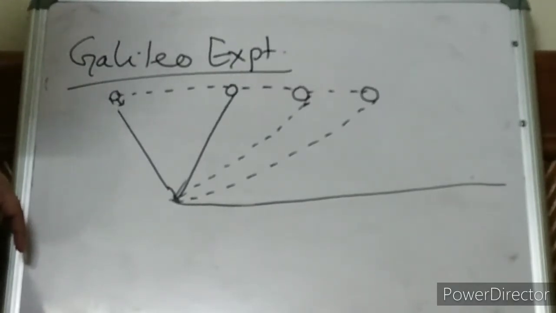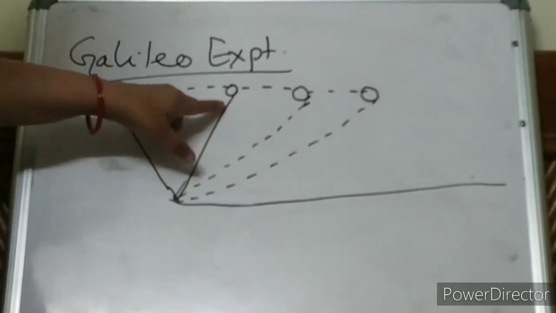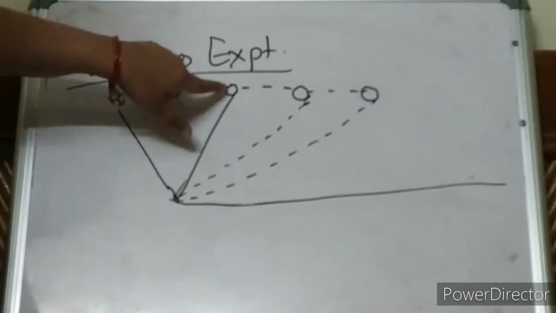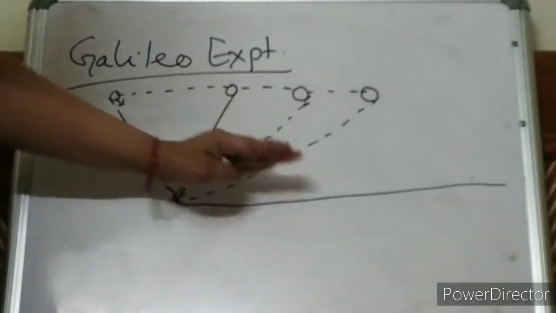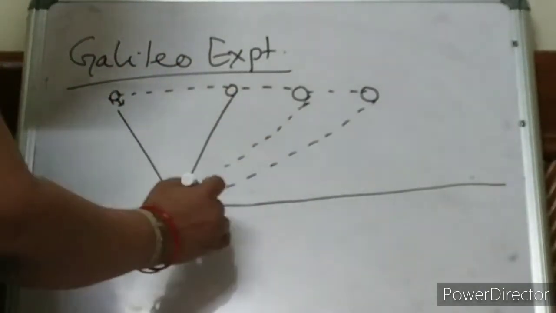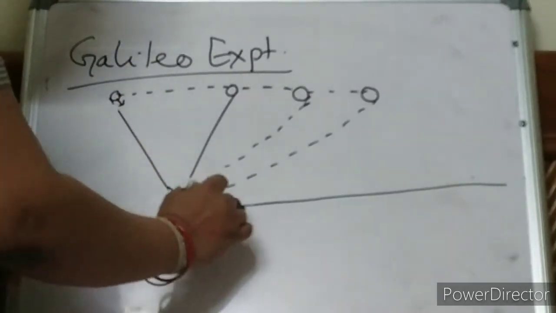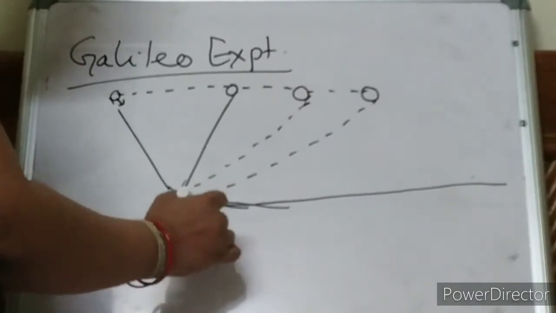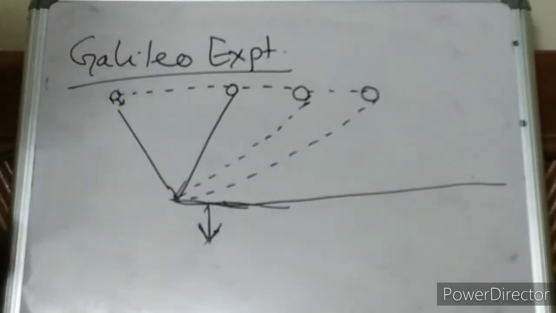Actually the gravitational force opposes the motion of the marble, so it stops at the height. But see the condition here: gravitational force is acting like this and your marble is moving like this. So it is 90 degrees. Does gravitation have any role to play here? No, gravitation has no role to play.